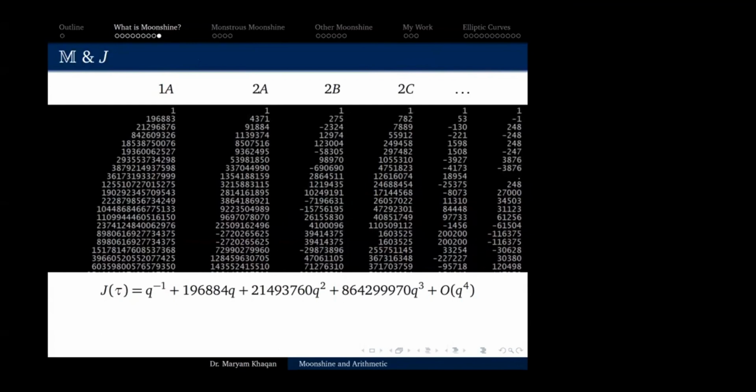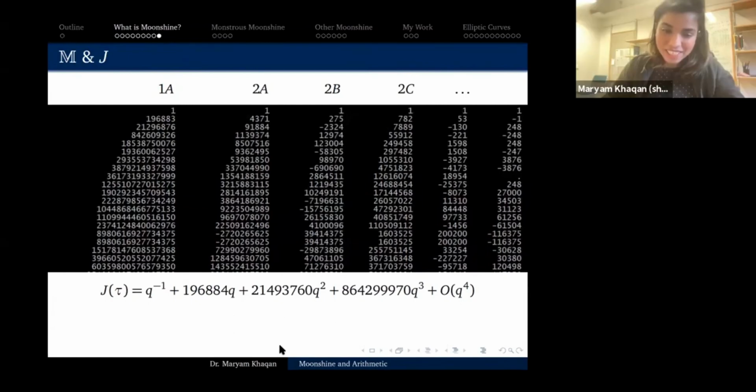I have no other thought. The only link we can see here is that the coefficient of Q is almost the difference of 1 in the character table, in the first column of the character table. Yeah. Okay, thank you, sir, very much.